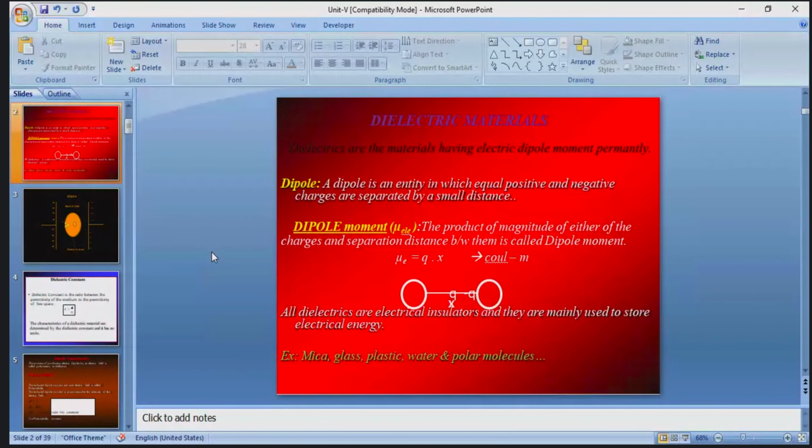So one principle is there, that is Ohm's law, whatever it may be. From that, you can find out the resistance of that resistor. So how they are connected, in series or in parallel. If connected in series, R1 plus R2 plus R3, but for capacitors it is the opposite, that is 1 by C1 plus 1 by C2 plus 1 by C3. And in parallel, 1 by R1, 1 by R2, 1 by R3, but the capacitors connected in parallel, C1 plus C2 plus C3, like that.